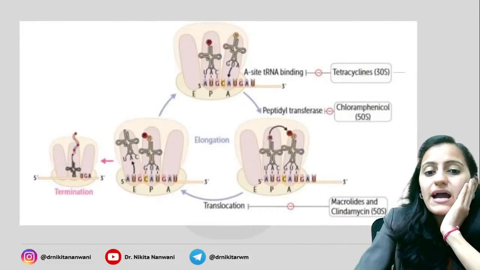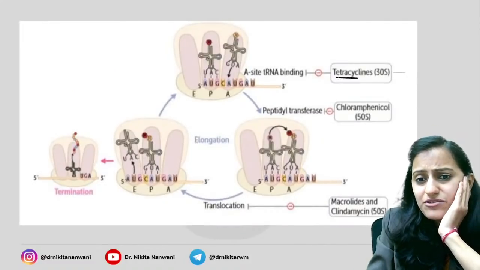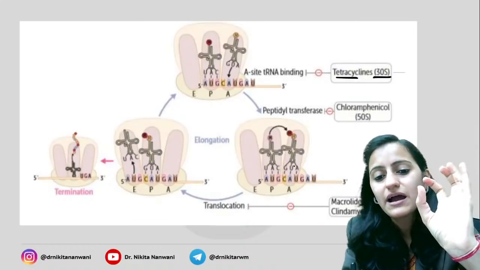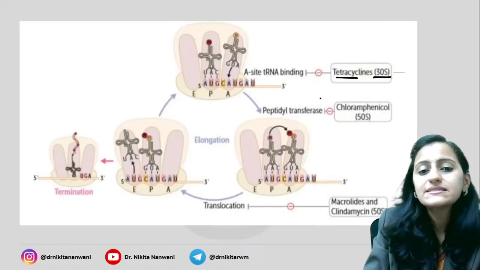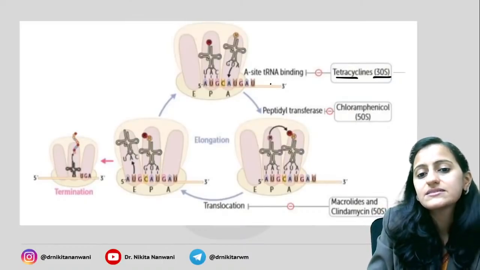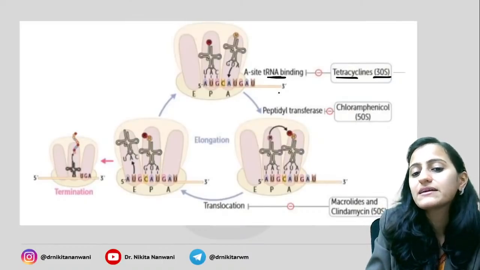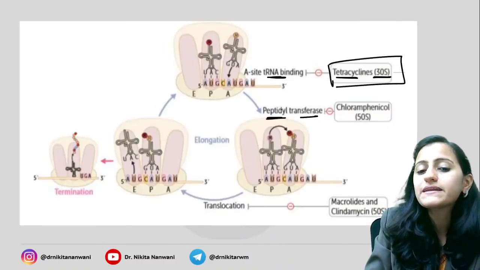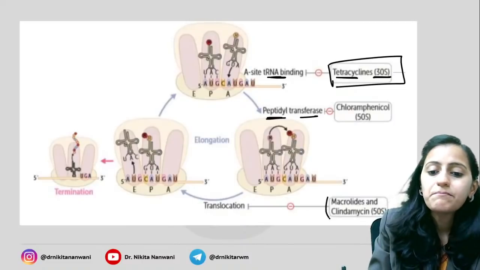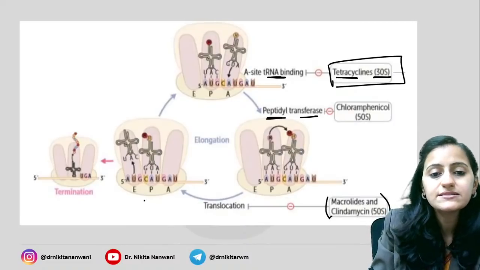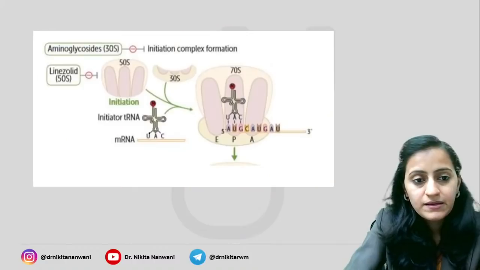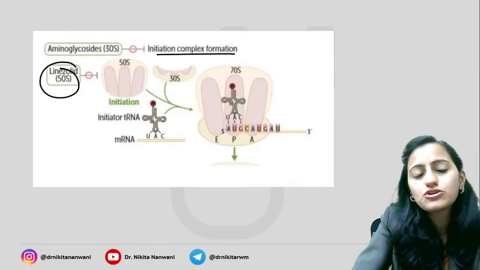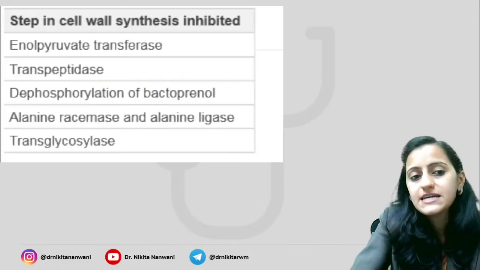Okay. So look at this one. Your tetracyclines act at 30S. You have 30S and you have 50S. The tetracyclines act at the 30S, and your A site tRNA binding is affected. This is tetracycline. Chloramphenicol is your peptidyl transferase which is affected. Macrolides, clindamycin at 50S. This is what we have already seen. This is your linezolid, which is inhibiting your initiation complex formation by acting at 50S.